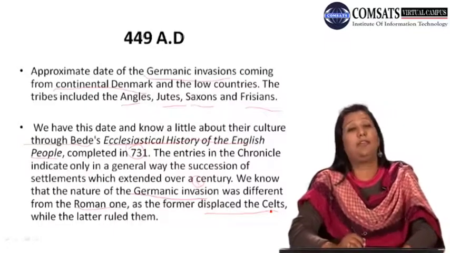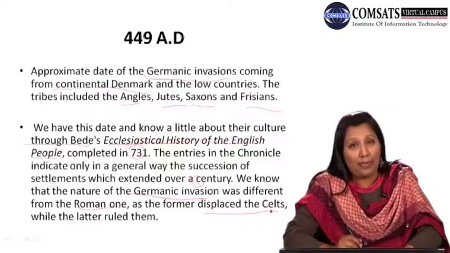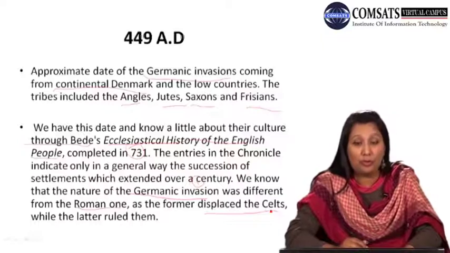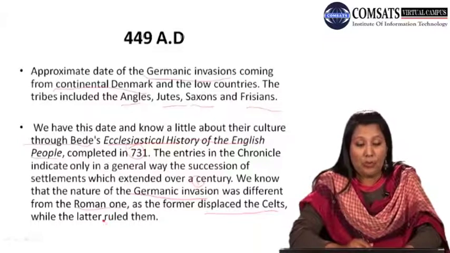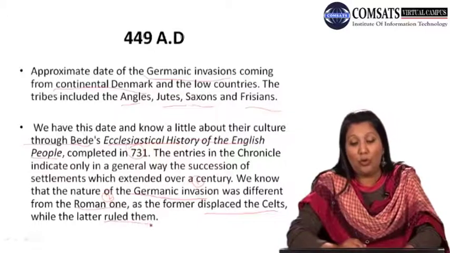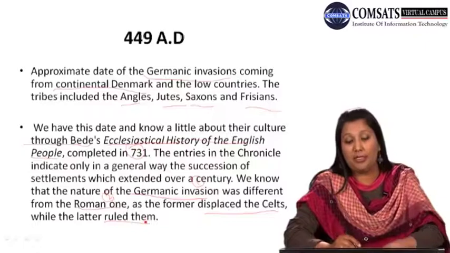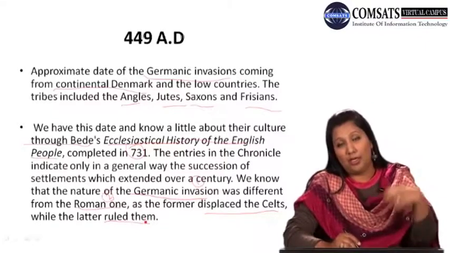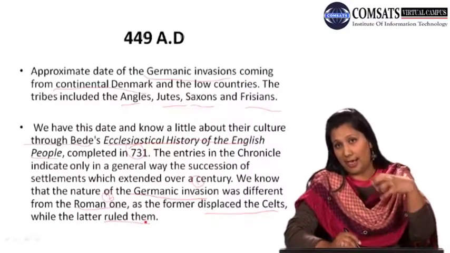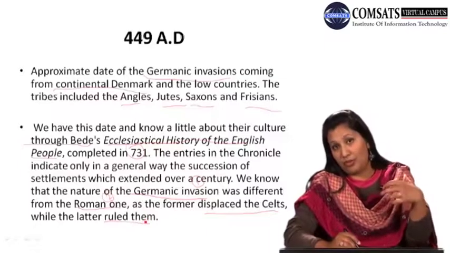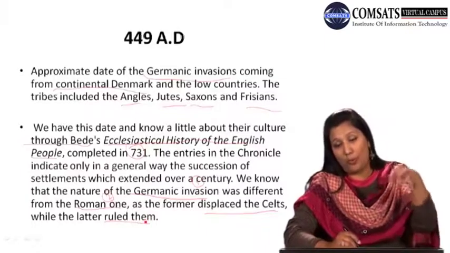The difference between the Roman and the Germanic is that of rule. The Romans ruled them. The Romans made a kind of statehood. They ruled and reigned over the Celts.